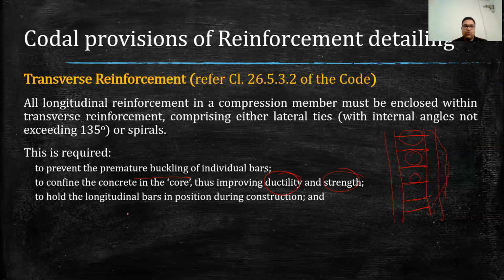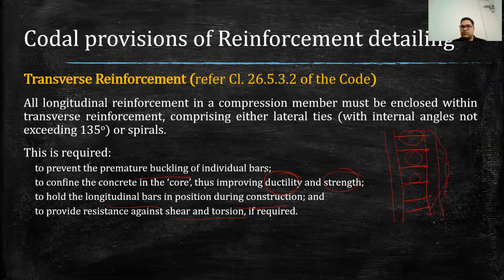Also, the function is to hold the longitudinal bars in position during the construction. So during the construction, we do concreting. During the concreting, the bars should be held in position properly. So to do that, we provide this lateral ties. So that is the third function. Also to provide the resistance against the shear and torsion. So that is the fourth function for this.